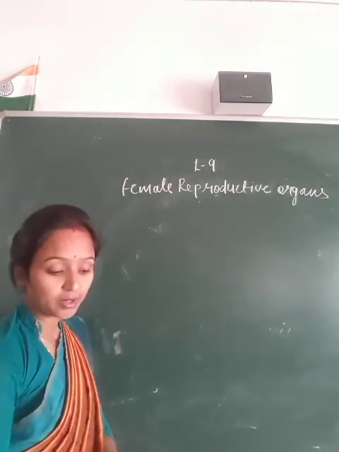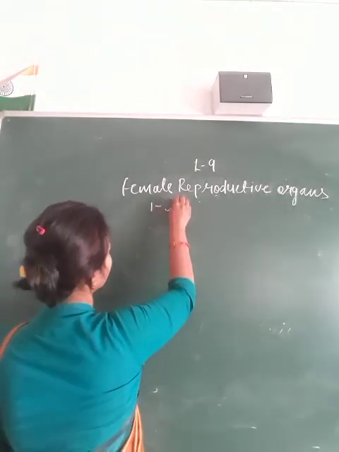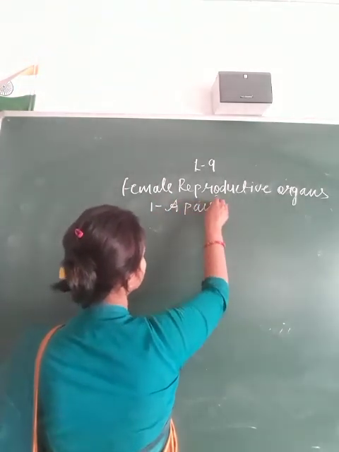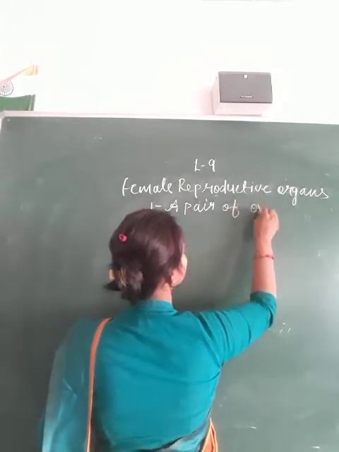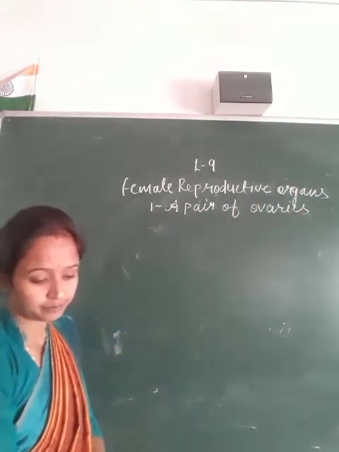Organs of the female reproductive system include a pair of ovaries.